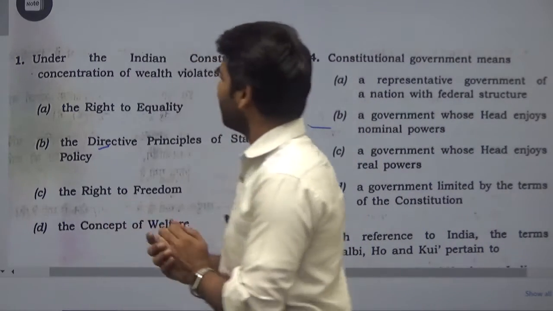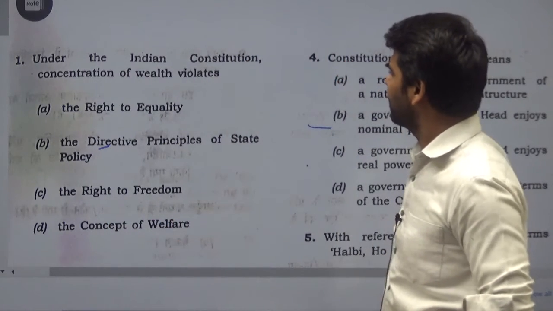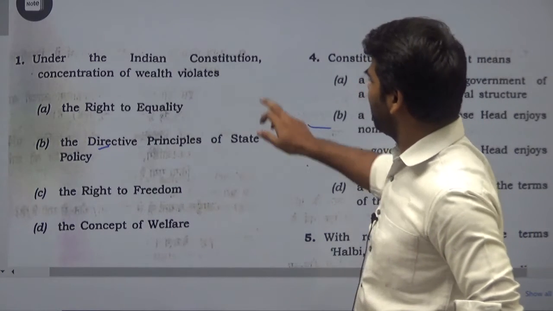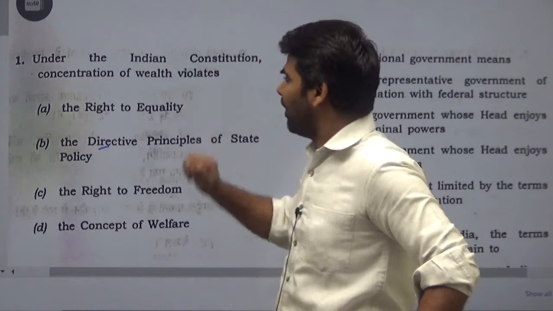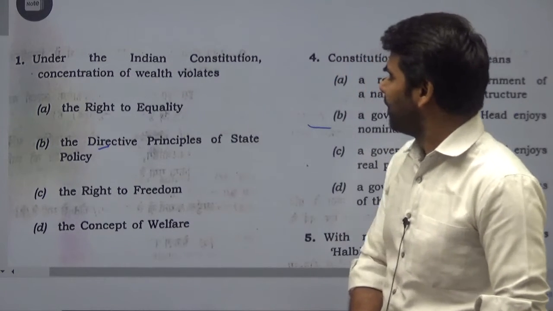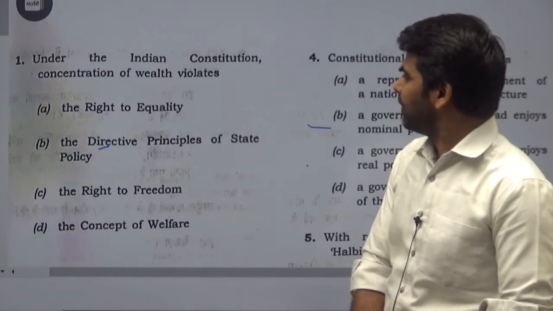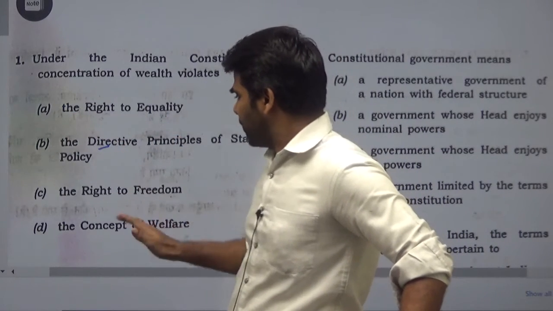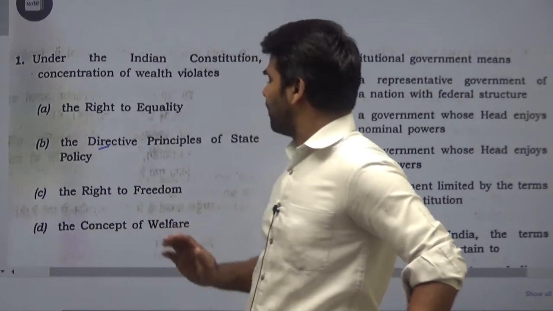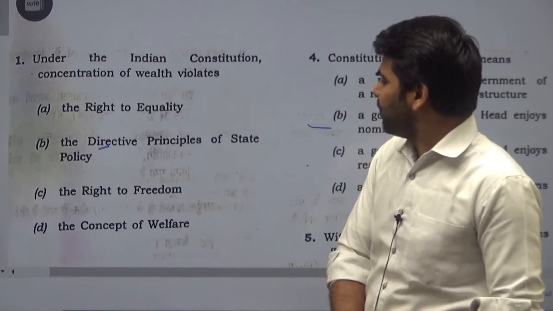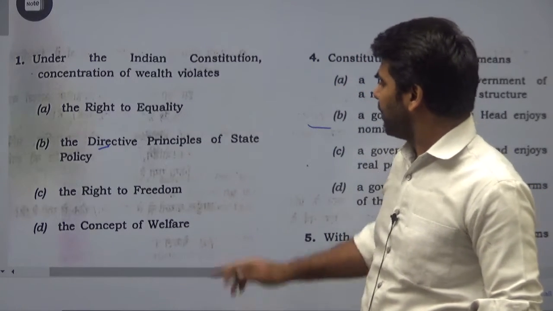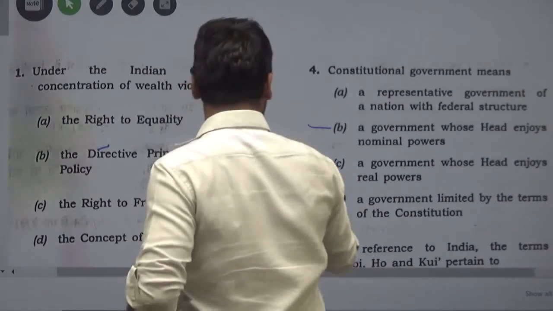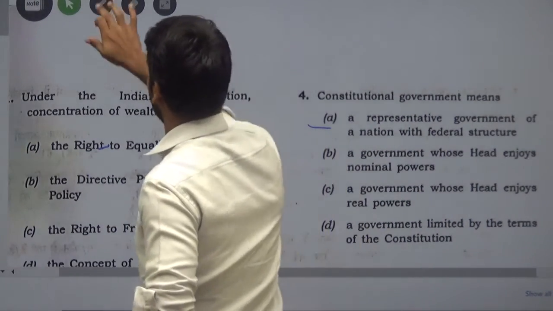Question number 1. The question number 1 is from the Constitution part, and that is under the Indian Constitution, concentration of wealth violates. The options are the right to equality, DPSP, the right to freedom, and the concept of welfare. In this option, DPSP, we can see that under this socialistic ideals,